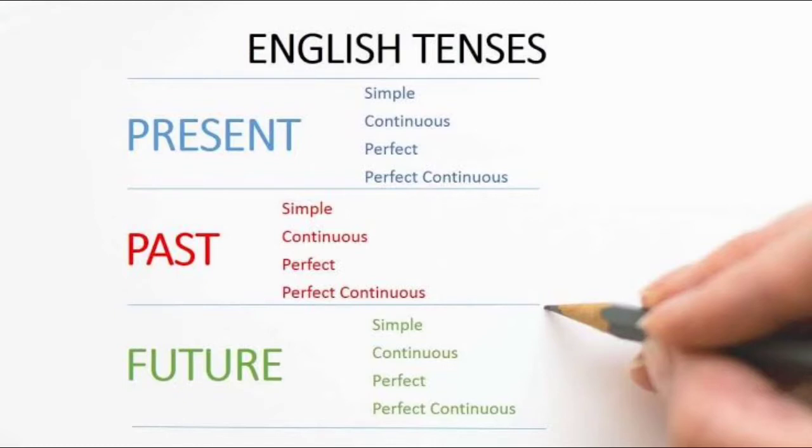Coming to the second son: past simple, past continuous, past perfect, and past perfect continuous. These are the children. Then for the son of future, which has the same children, that is simple future, future continuous, future perfect, and future perfect continuous.